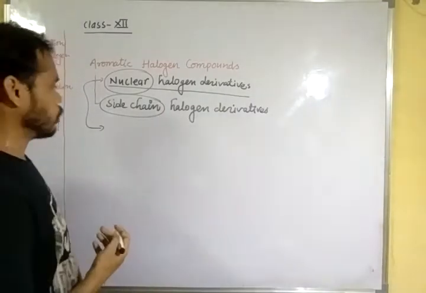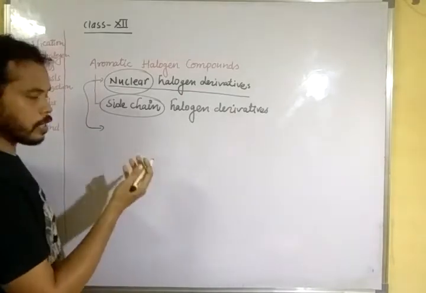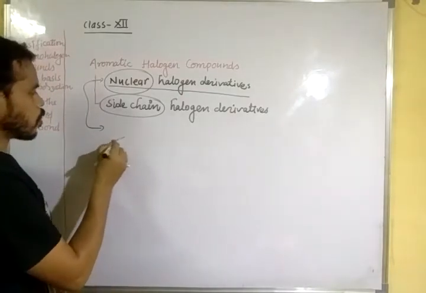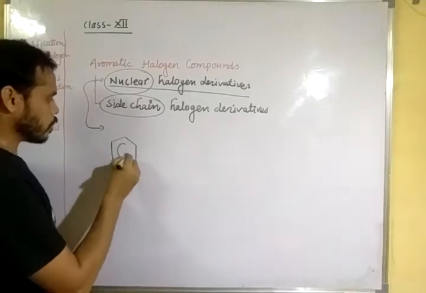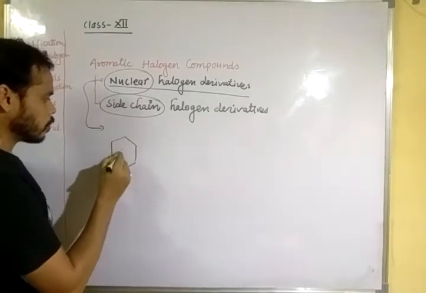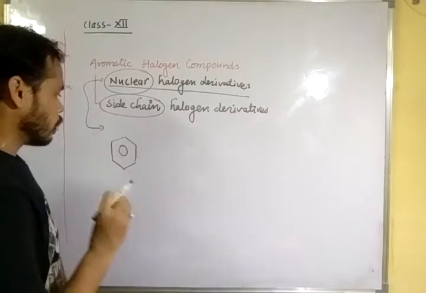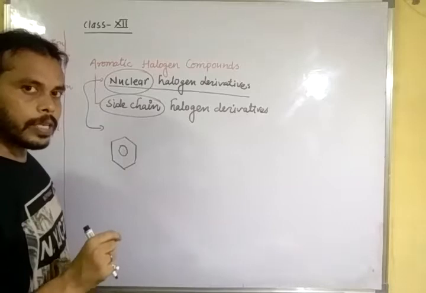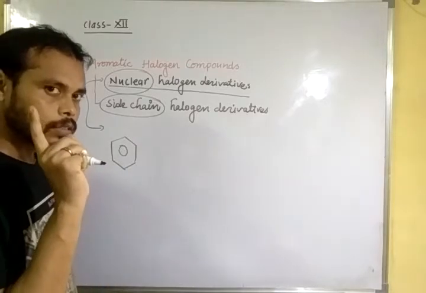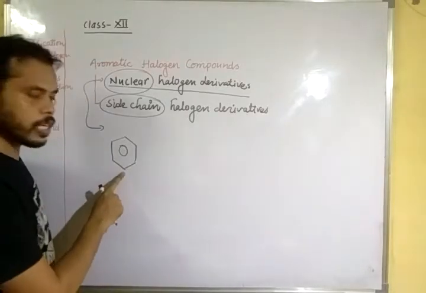Let us see some examples. Suppose here is a benzene ring, and we know very well that every corner of the benzene ring has one hydrogen atom.